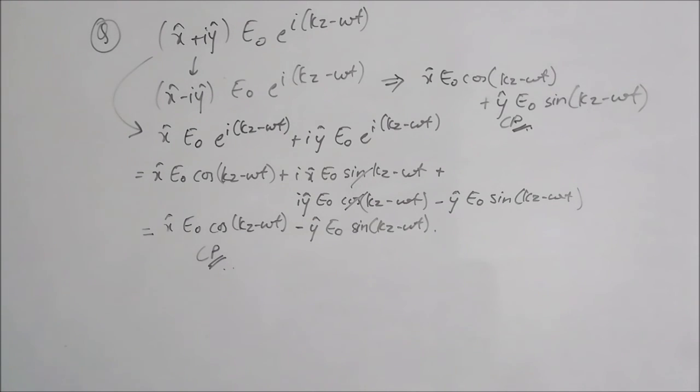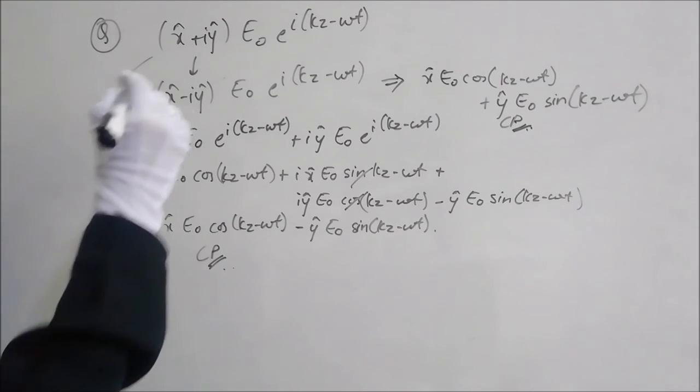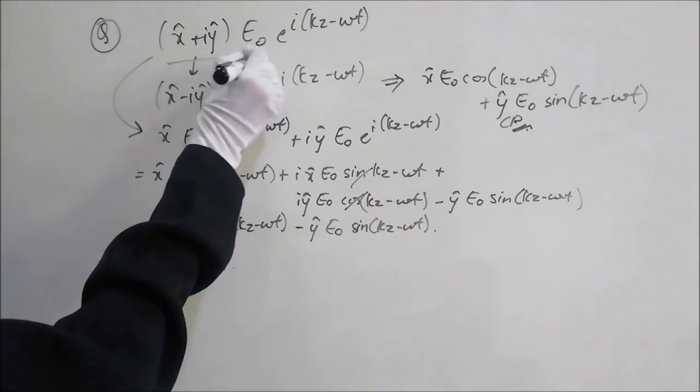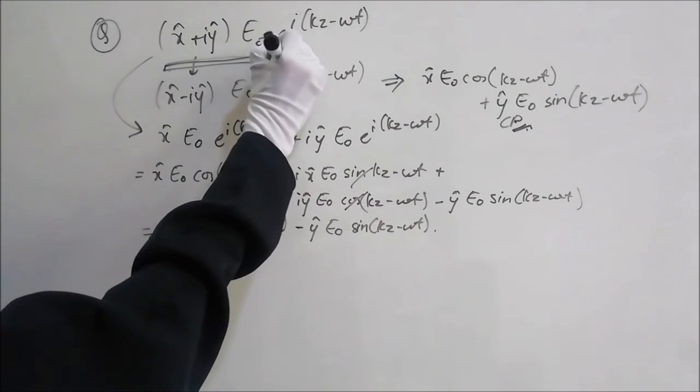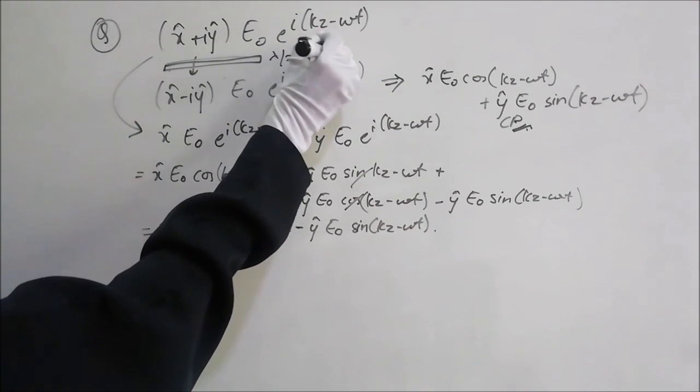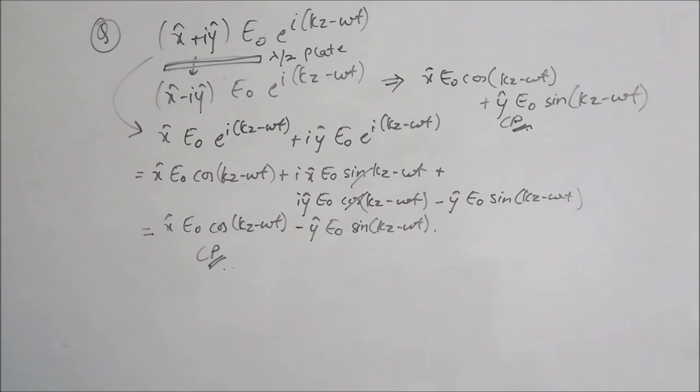So the answer to our question is that the handedness is changing. If it is right, it is going to become left circularly polarized, and if it is left circularly polarized, it is going to become right circularly polarized. So our handedness is changing. So what kind of optical element is this through which it is passing? This optical element has to be a lambda by 2 plate, that is, a half wave plate.